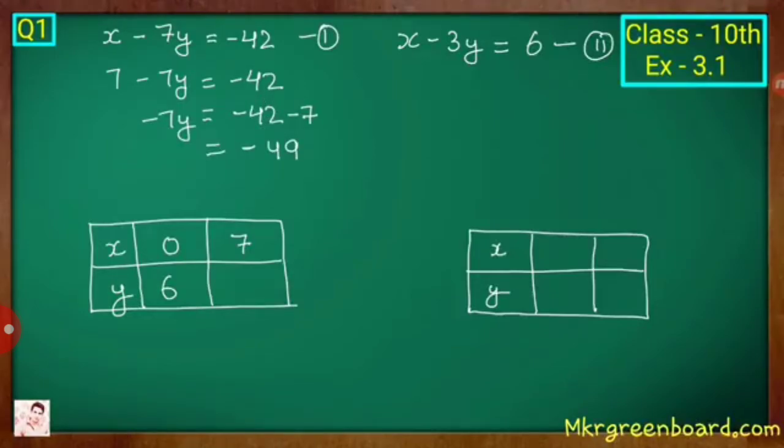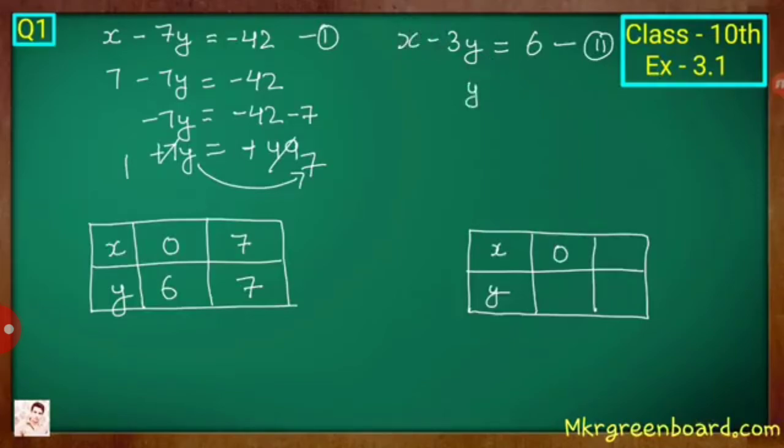Okay, so minus signs are cancelled and 49 is reduced by 7, so y is equal to 7 also. So any two values can be taken. It is not necessary to take only 0 or 7 or 6 or 7. Any values can be taken by yourself.